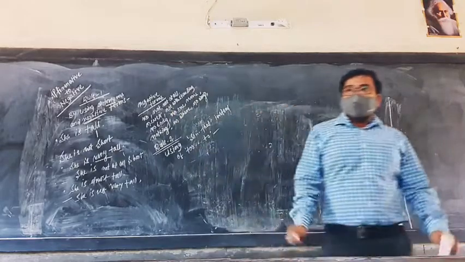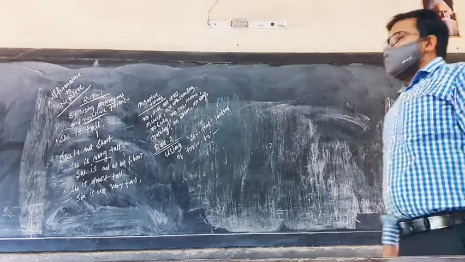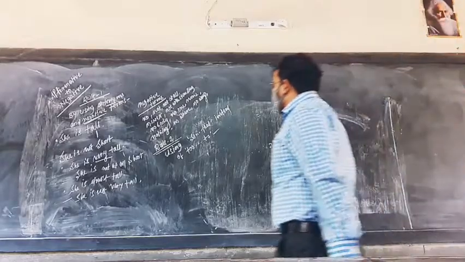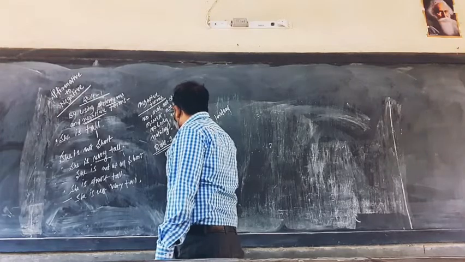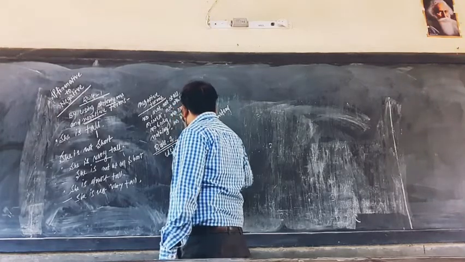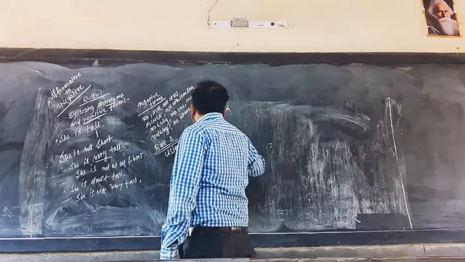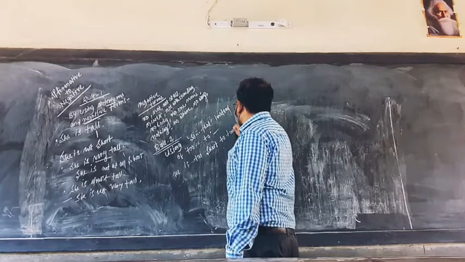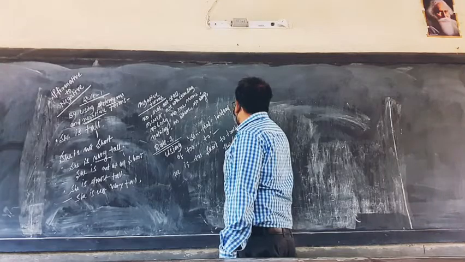Can you see this? Instead of "too" and "to." One sentence I am writing: "She is too short to touch the branch."